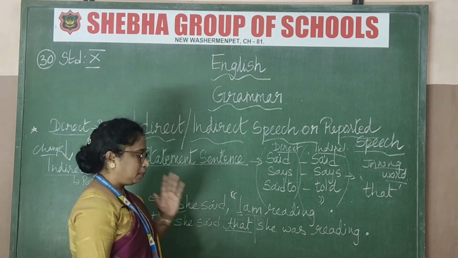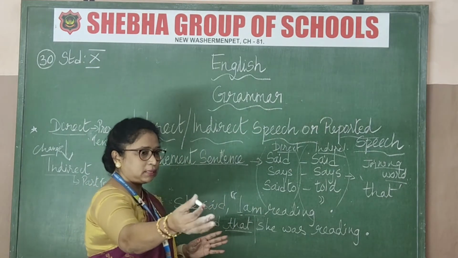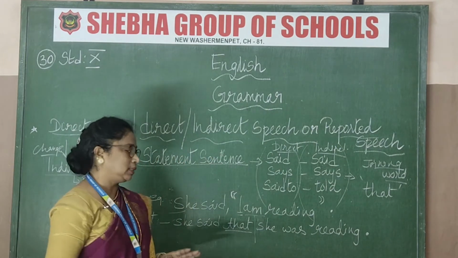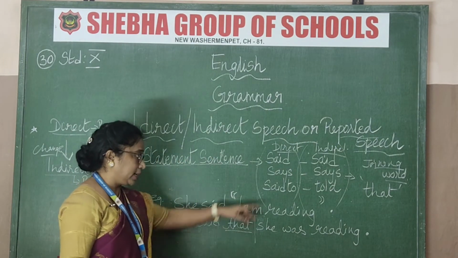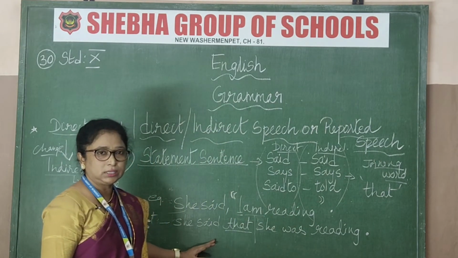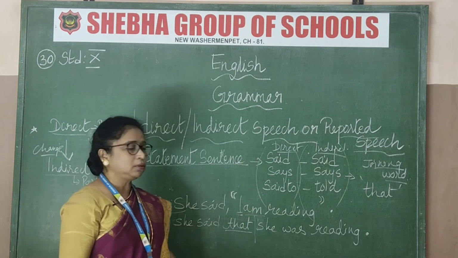Got that now? One person, two of them are talking. Then you are repeating the same thing to another person. So when you are reporting this thing, you have to take it completely in the past tense. So what she said: that connecting word, she was reading. Got this now? Hope you understood this part. Now each part will be explained to you. Write this down.